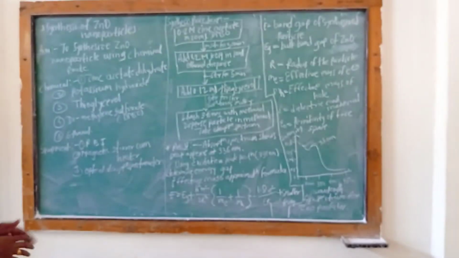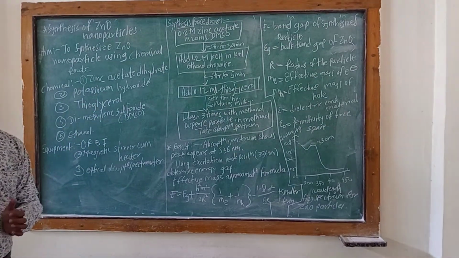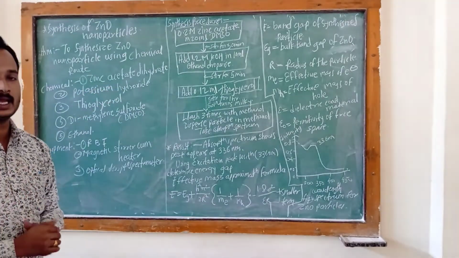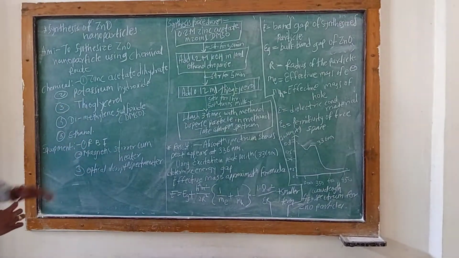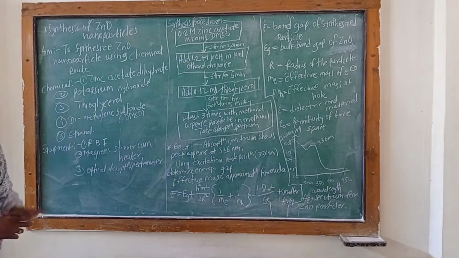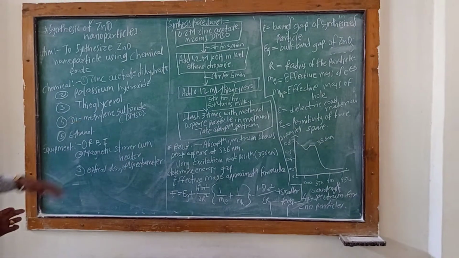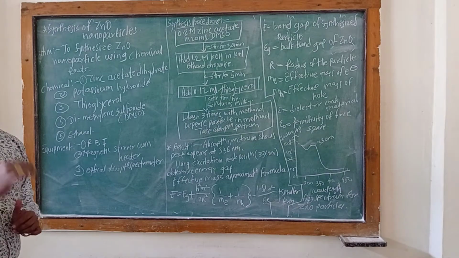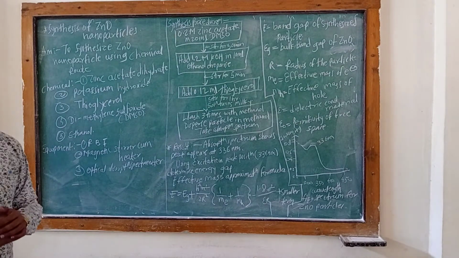Then you have to discuss which chemicals we have to use in this experiment. The first is zinc acetate dihydrate. Secondly, potassium hydroxide, which is also useful in this experiment. Third is thioglycerol, which is also useful in the synthesis of zinc oxide nanomaterial.